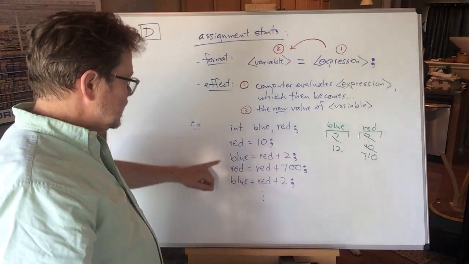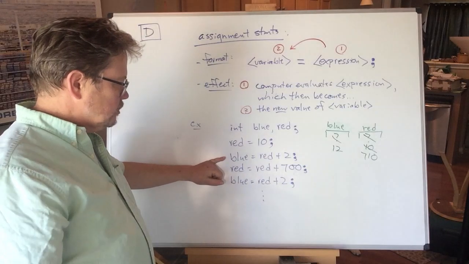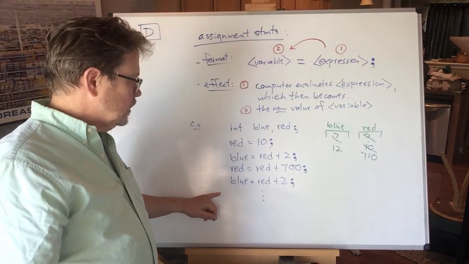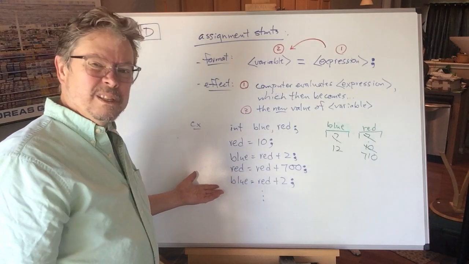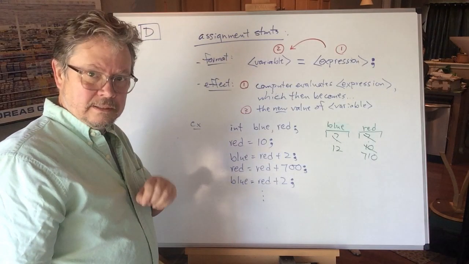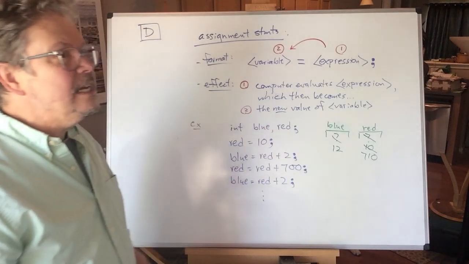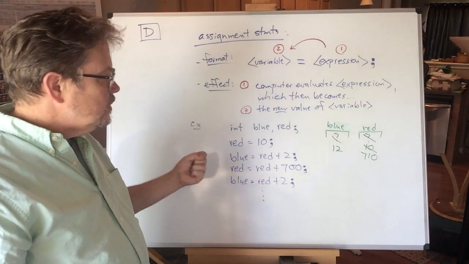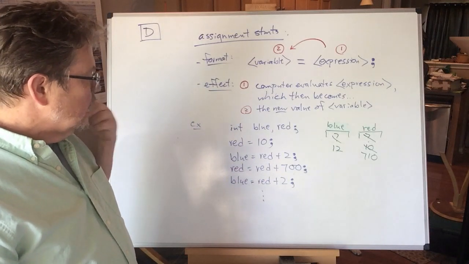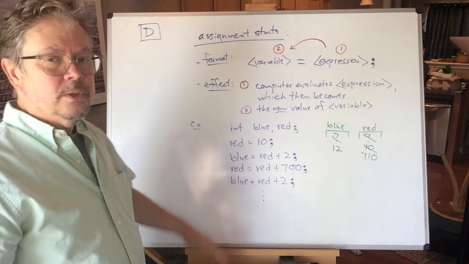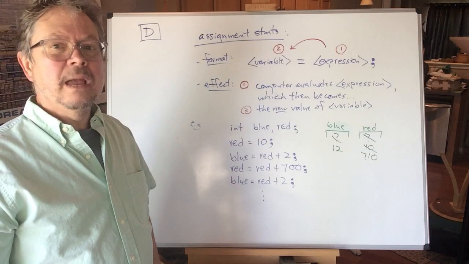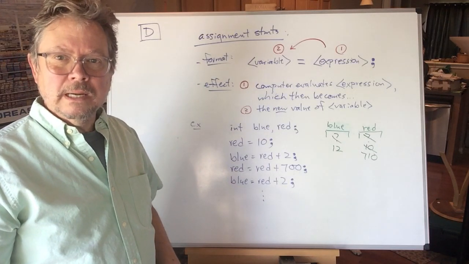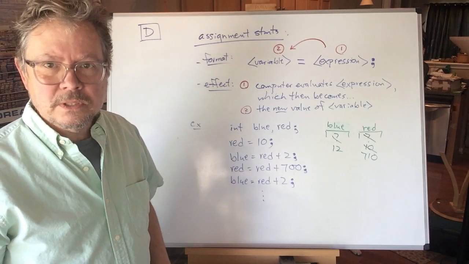One more statement. Now, this statement, look at this. Blue equals red plus 2. We're doing it again. Blue equals red plus 2. You might think, well, it's got to be exactly the same, isn't it? It's the same statement. 'Tis not. 'Tis not. Because of the sequence. This is my passive-aggressive way of leading you into, ideally, understanding that the order that these statements happen makes a big difference. That's why I made a big deal about a program being a sequence of statements.